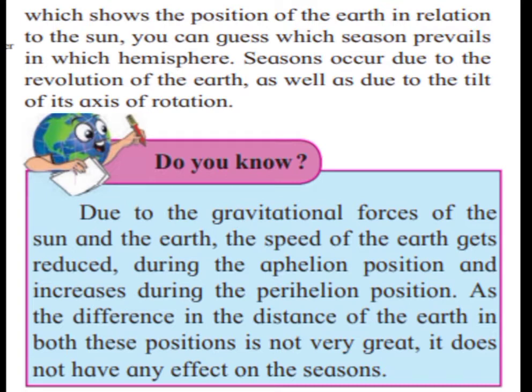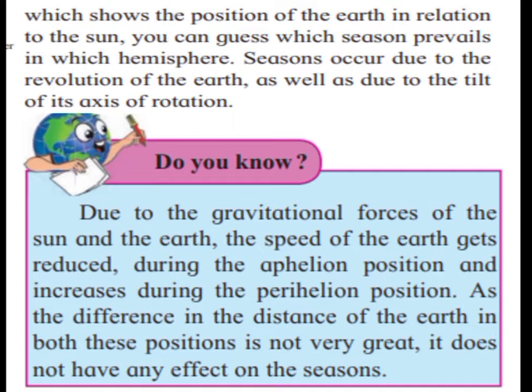Seasons occur due to the revolution of the earth as well as due to the tilt of its axis of rotation. Do you know? Due to the gravitational forces of the sun and the earth, the speed of the earth gets reduced during the aphelion position and increases during the perihelion position.